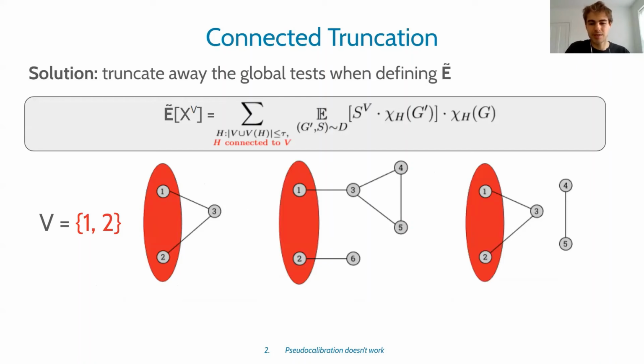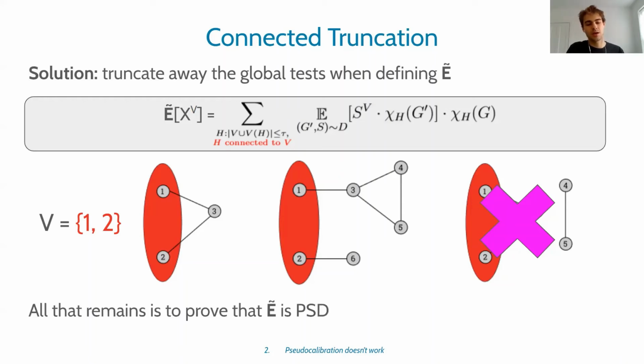The change we make is that we require the Fourier characters to be connected to the red vertex set {1, 2}. So we get rid of this one on the right here, which has 2 connected components and 2 vertices which are not connected to the red vertices. This gets rid of the global checks and the global subgraph counts in the pseudo-expectation operator. And once we've done this, what we must do is prove that this pseudo-expectation operator is PSD.